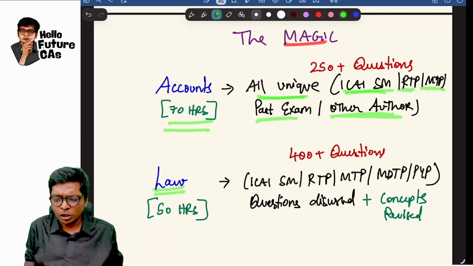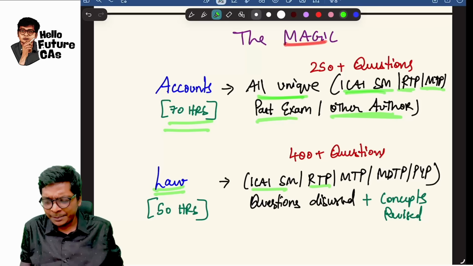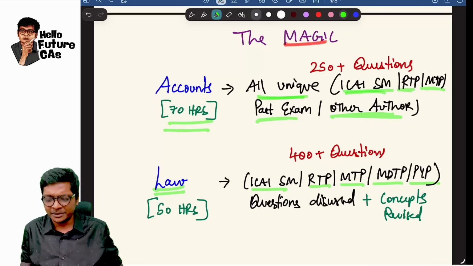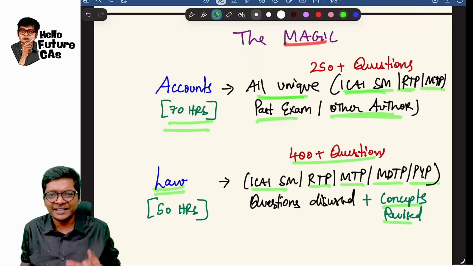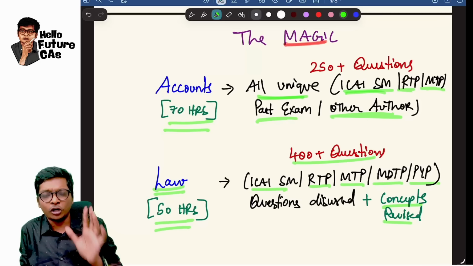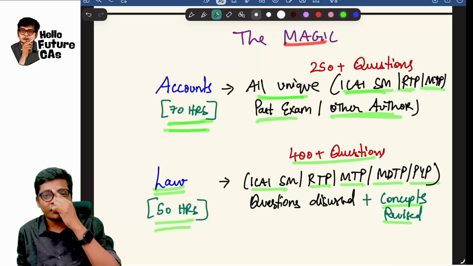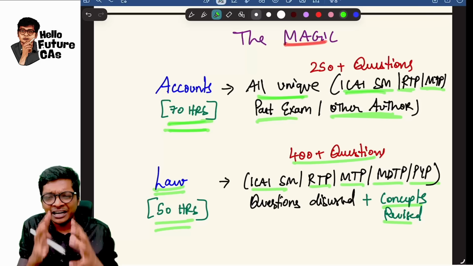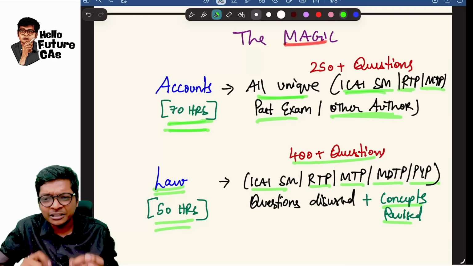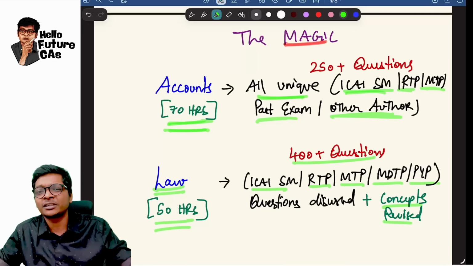And same way for law, ICA study mat, RTP, MTP, model test paper, previous year papers. Around 400 plus questions are discussed and concepts are quickly revised in just 50 hours for law and just 60 to 70 hours for accounts. Trust me, if you already know the syllabus, if you can invest this 100 to 120 hours, that's the magic which will get you that exemption, guys.